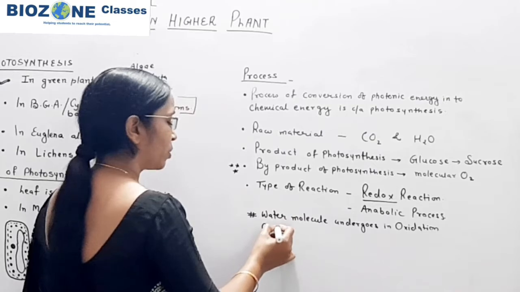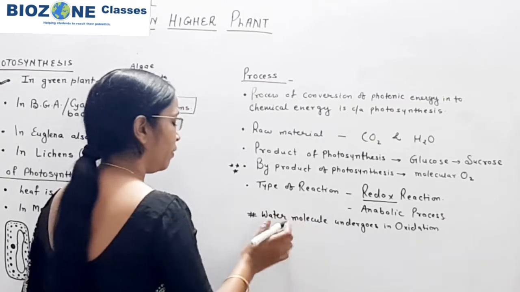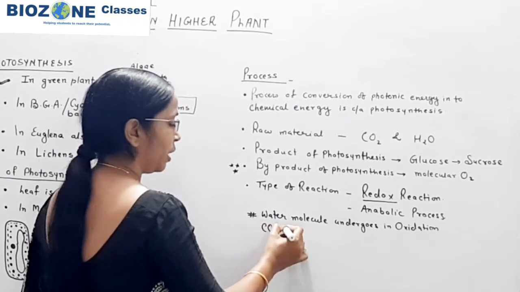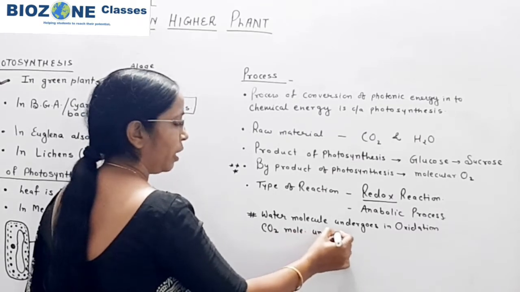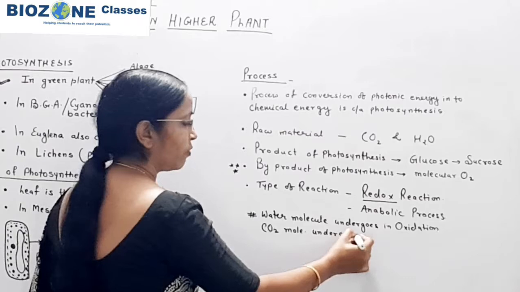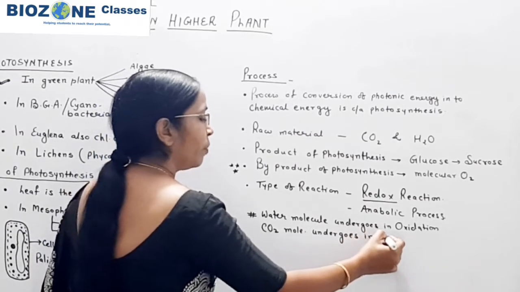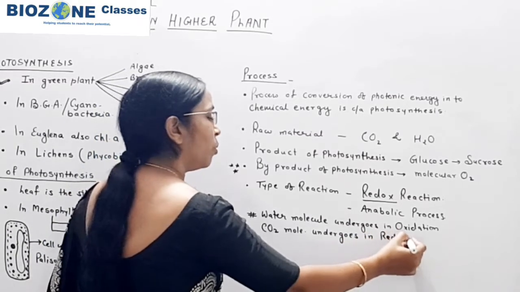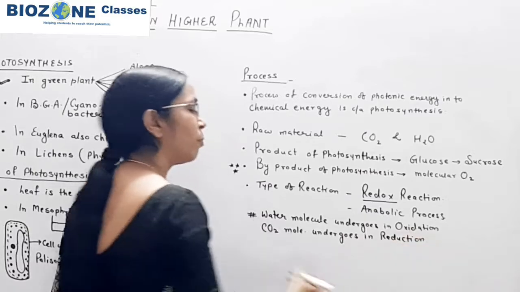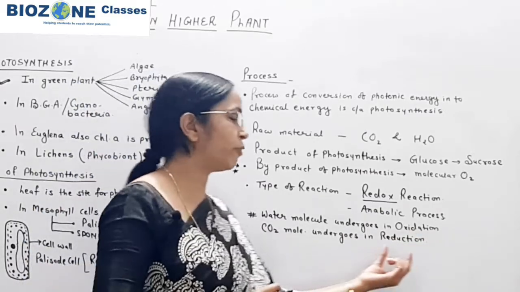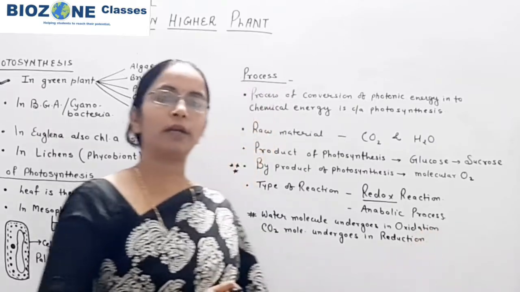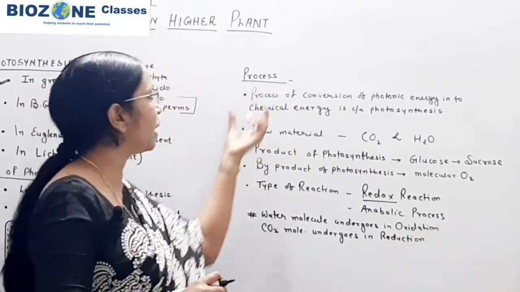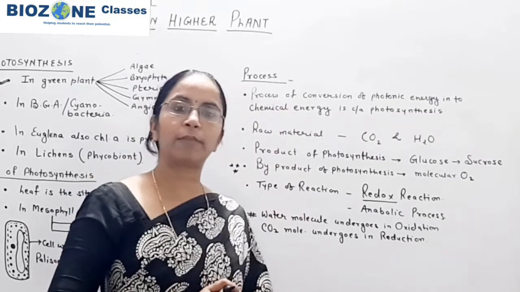and carbon dioxide, or CO2, simply we say carbon dioxide molecule, undergoes reduction. So because of this you remember, two raw materials, CO2 and water, are both involved in different processes. Water undergoes oxidation, CO2 undergoes reduction, and this is the reason that when we study the photosynthetic process,